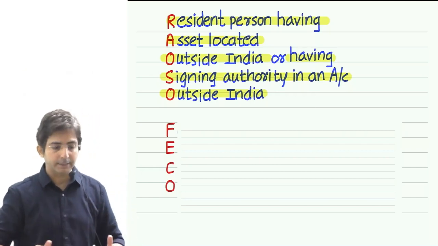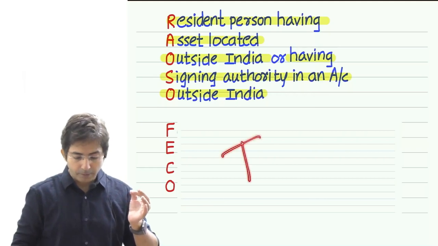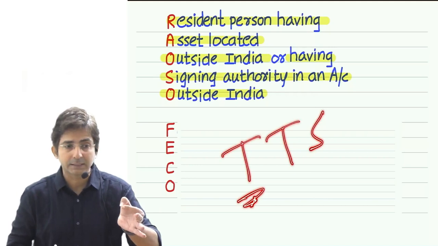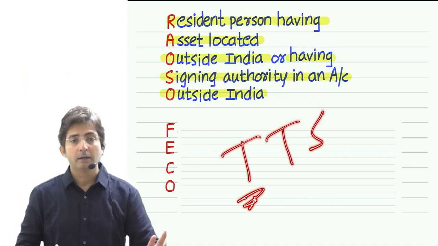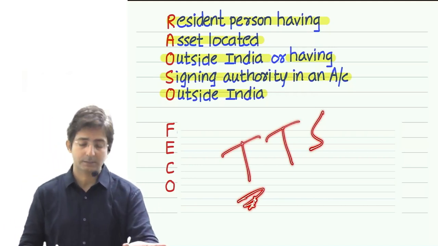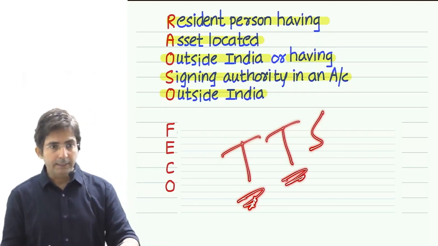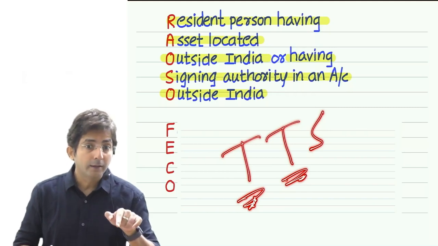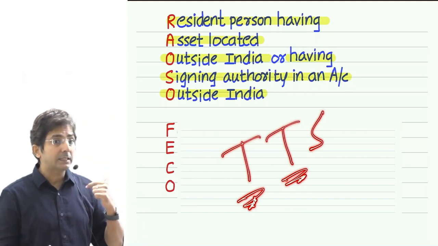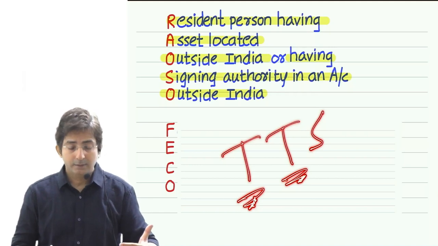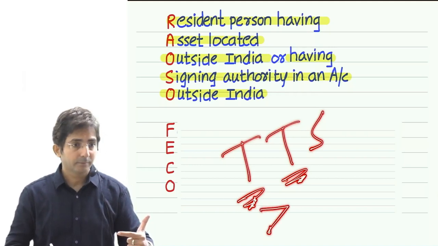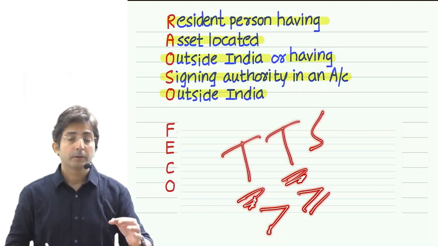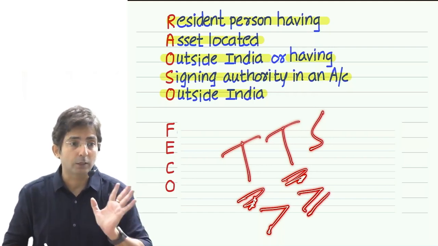To start memorizing, in TTS, tell me, if you memorized, what was the first T? Turnover greater than 60 lakhs. But that is for a businessman. But for a professional, more than 10 lakhs. Another T, TDS plus TCS, greater than or equal to. Did you listen properly? In turnover, I said greater than 60 lakhs. The sign was the greater than sign. But in TDS, I said greater than or equal to. Greater than or equal to 50,000.